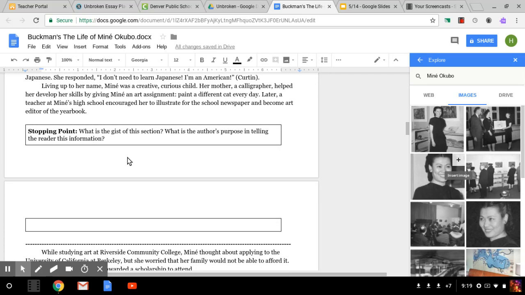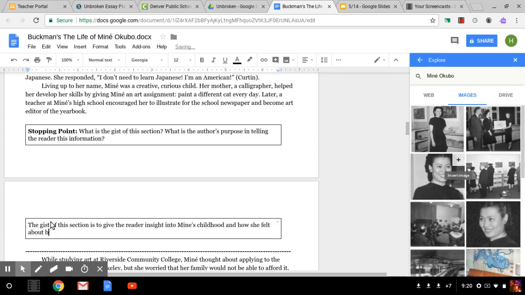So what is the gist of this section? What is the author's purpose in telling the reader this information? So I know, because I do gist frequently, that I still need to restate. So the gist of this section is to give the reader insight into Minnie's childhood and how she felt about being an American citizen. I'm going to put a period there.